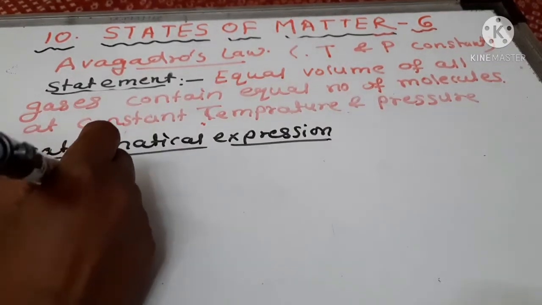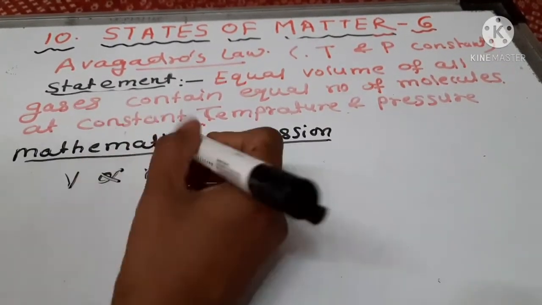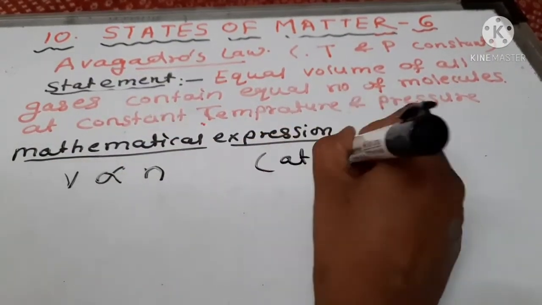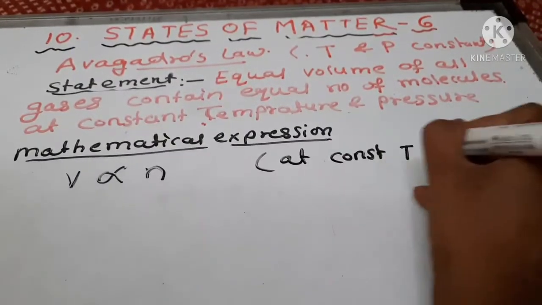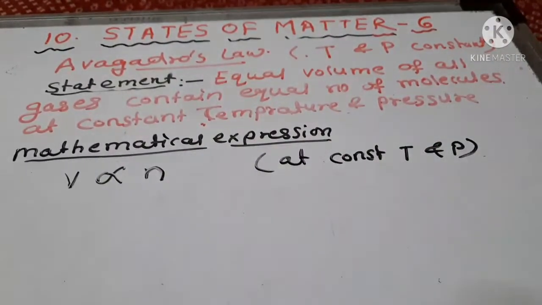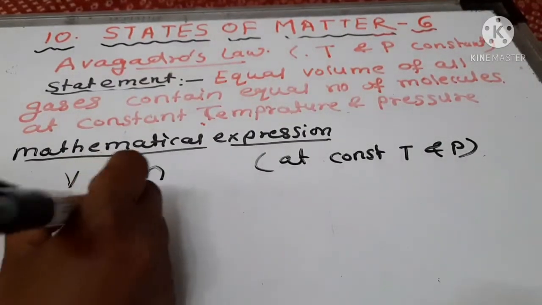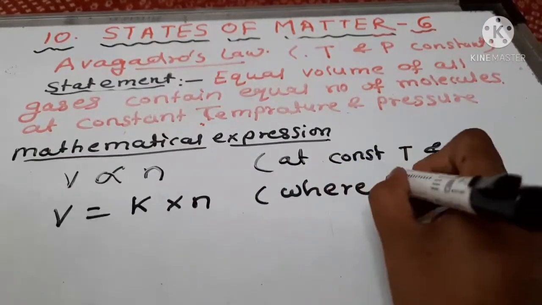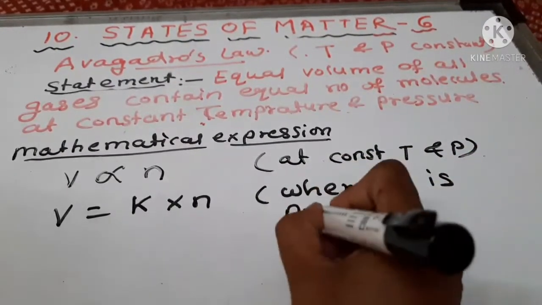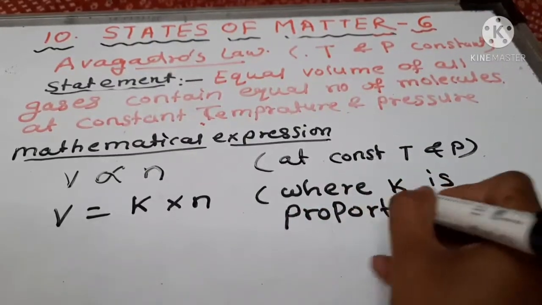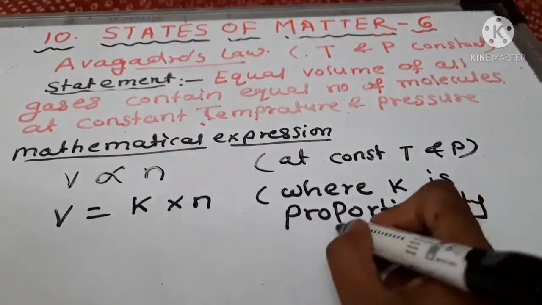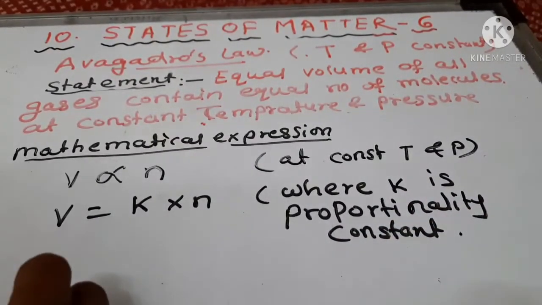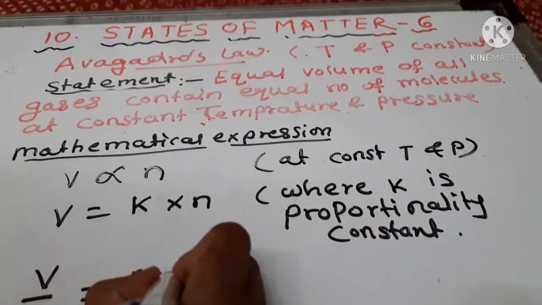So the mathematical expression is V is directly proportional to N at constant T and P. So V equals K into N, where K is the proportionality constant, and V upon N is equal to a constant.